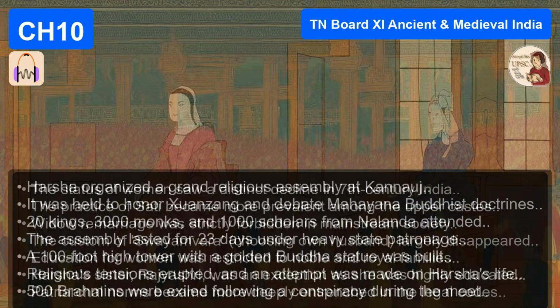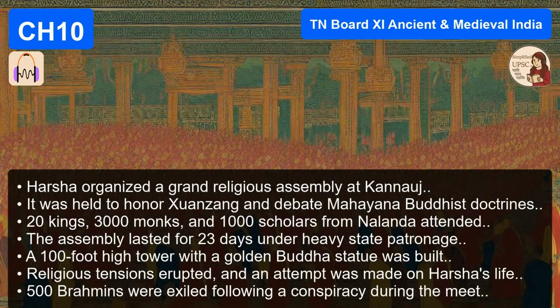Now, we can't talk about Harsha and Xuanzang without talking about the intellectual heartbeat of the entire era. Nalanda University. The Ivy League of the East. Or perhaps the Ivy League is the Nalanda of the West. Nalanda was at its absolute zenith under Harsha's patronage. It had been founded earlier by the Gupta king Kumaragupta III, but Harsha really took it to the next level. And since Xuanzang studied there, we have a really vivid first-hand description of what it was like.